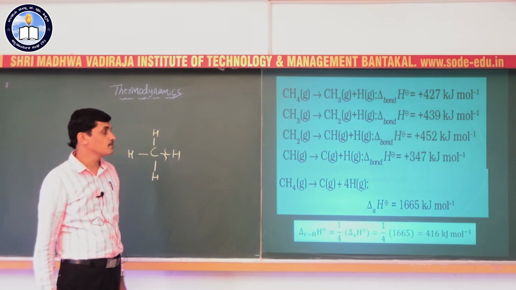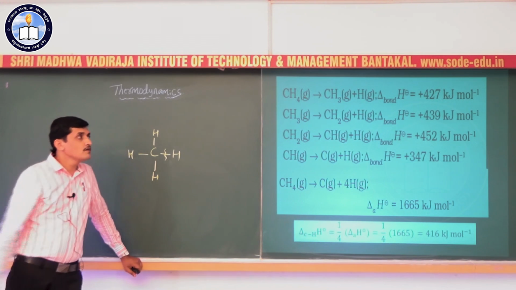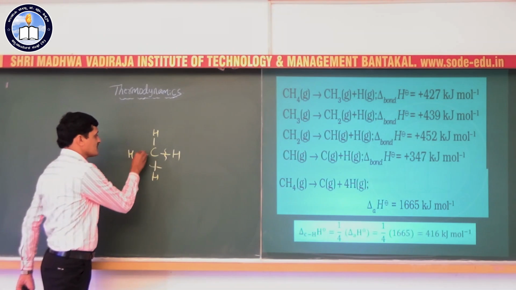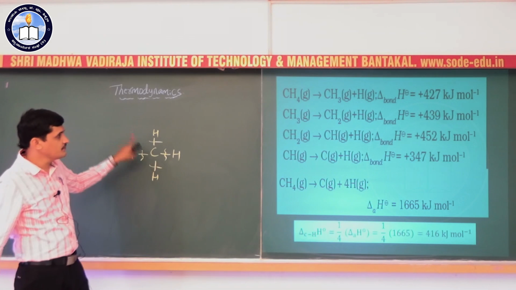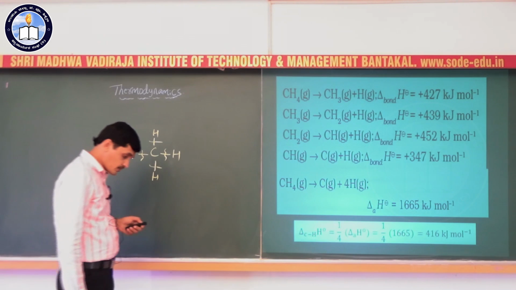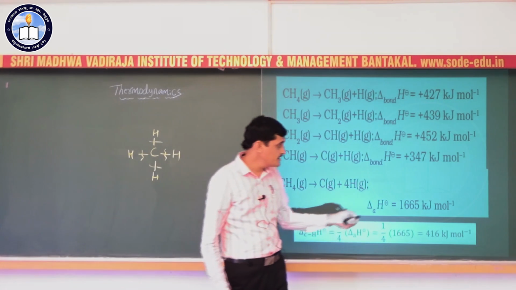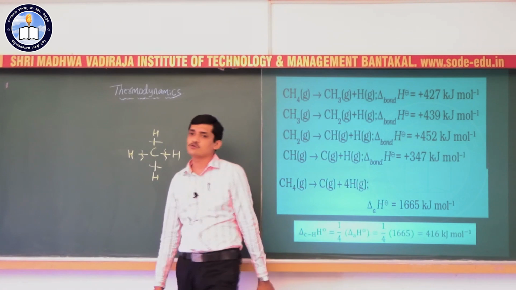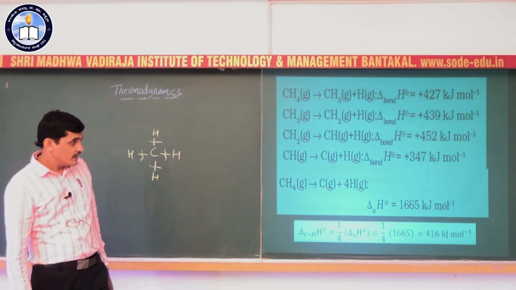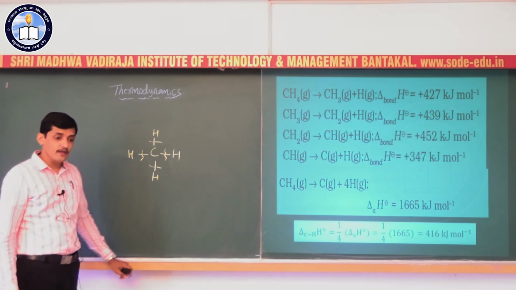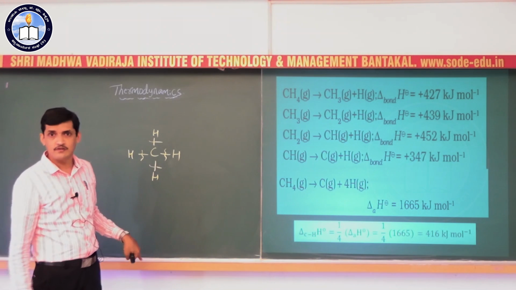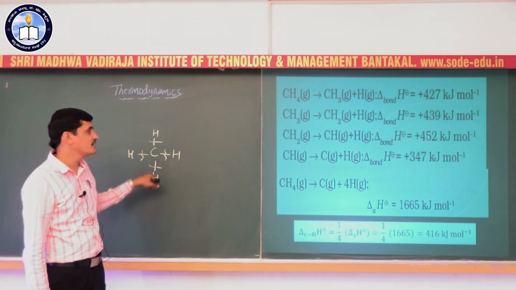347 kilojoule per mole. So if you add all these 4 bond dissociation enthalpies, the energy required to break all the 4 bonds, the bond dissociation enthalpy of methane, is 1665 kilojoule per mole. This energy is the energy required to break 4 carbon-hydrogen bonds.